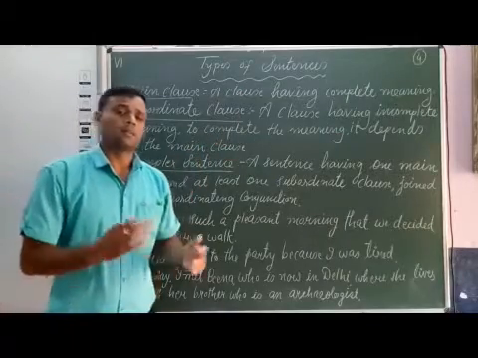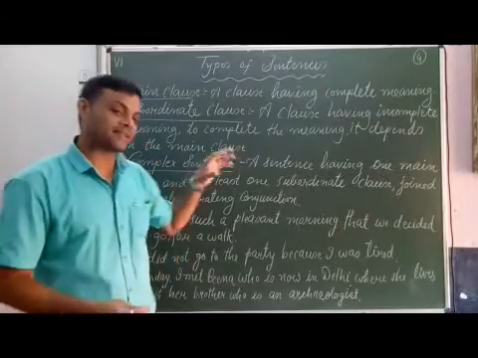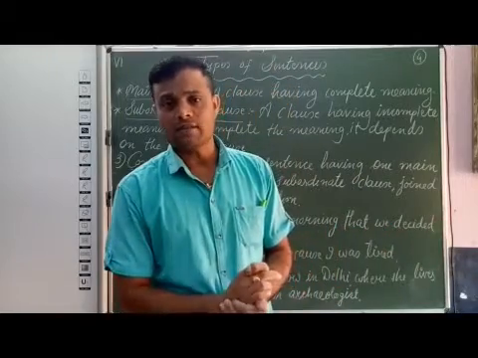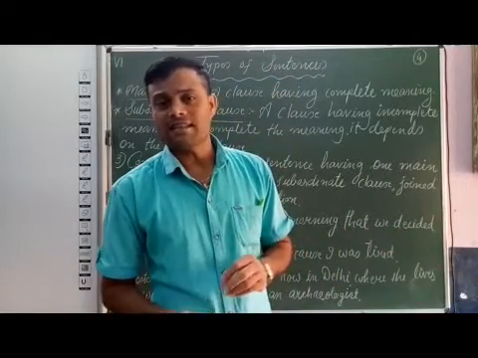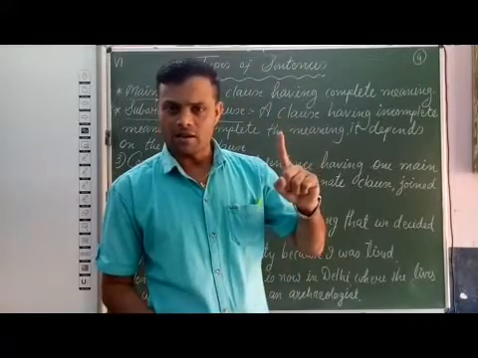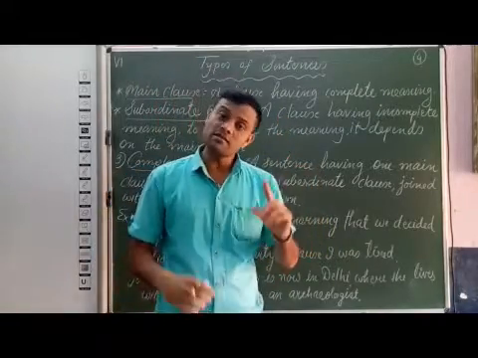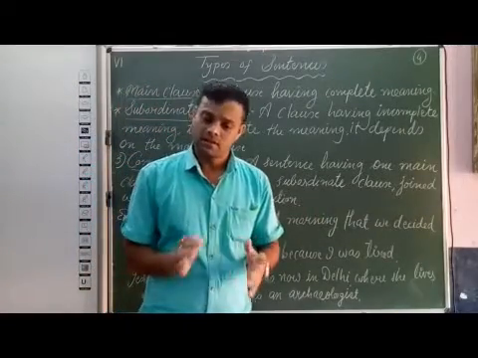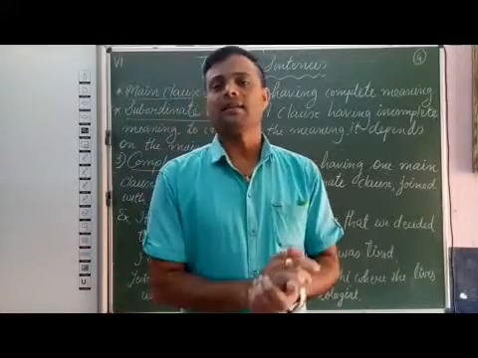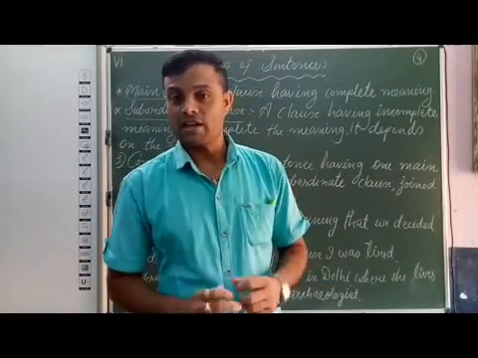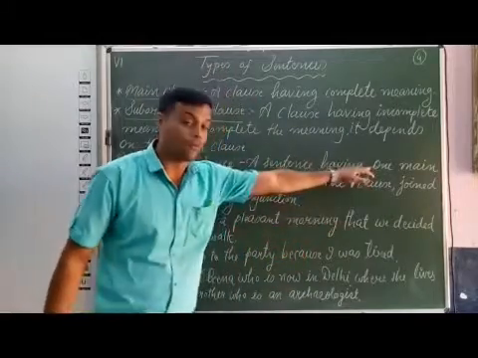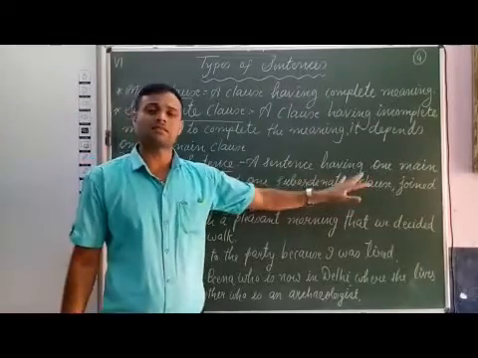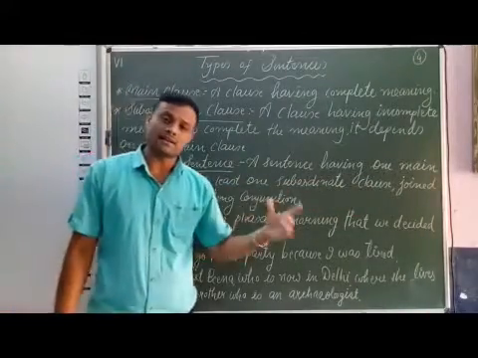Now we come to our main topic, that is complex sentence. Now what is a complex sentence? Students, a sentence having one main clause and at least one subordinate clause joined with subordinating conjunctions is known as a complex sentence. I repeat, a sentence having one main clause and at least one subordinate clause joined with subordinating conjunction.